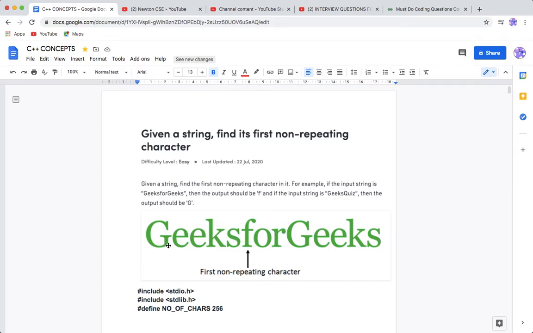Suppose this one is a string. If we go one by one through the characters, we try to match this character with all of the others. If any of them match, then certainly this is not the answer. You go to E, it is matching again. K, again matching here. You go to S and match it forward somewhere, it will match in the end, so it is a repeating character. If you go to F, you find out it is not repeating. So that will be the first character which is non-repeating.